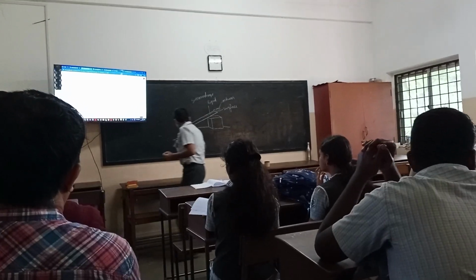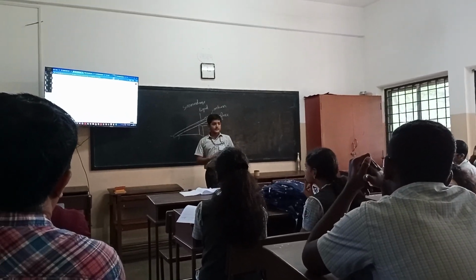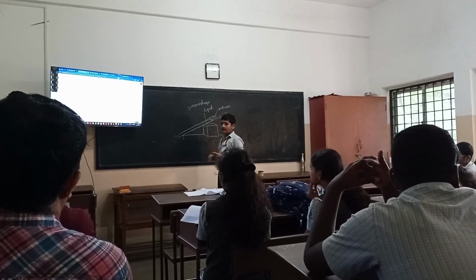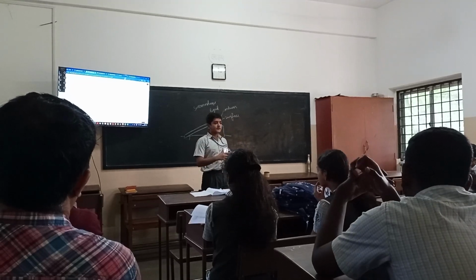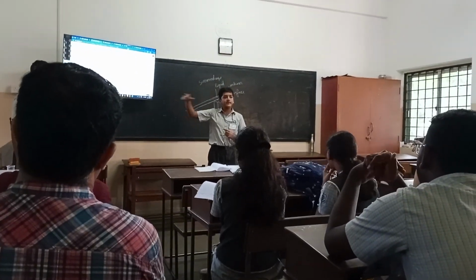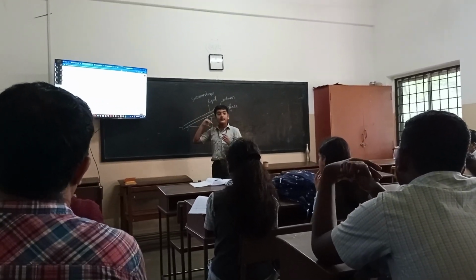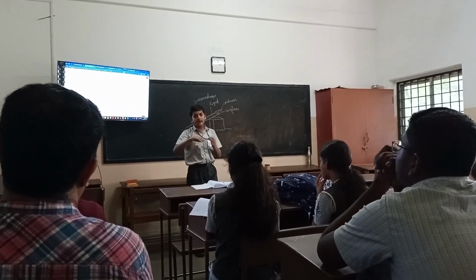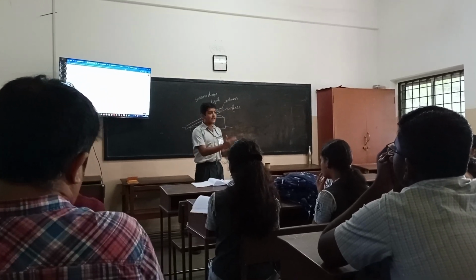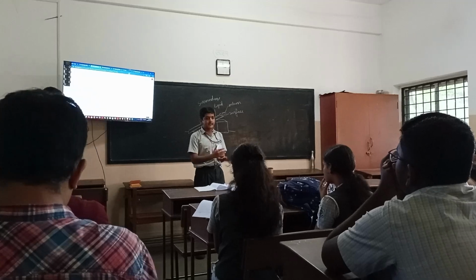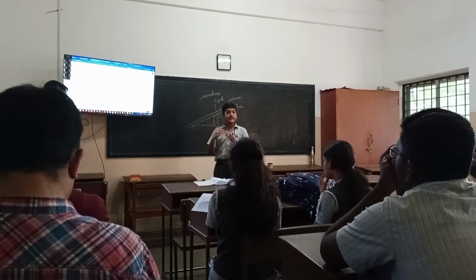Then on to the next component, I'll just briefly explain what role they play in the system. So, surface. We have also done a few observations. The observations are not here with us right now, they are with the next team. For the surface, our hypothesis was that the rougher the surface gets, friction will increase and rate of flow will decrease. But we found out that the more rough the surface is, the rate of flow is increasing.